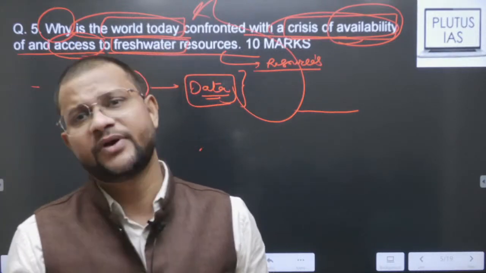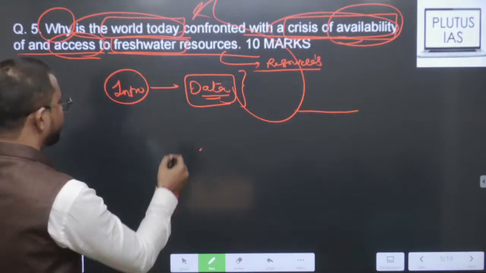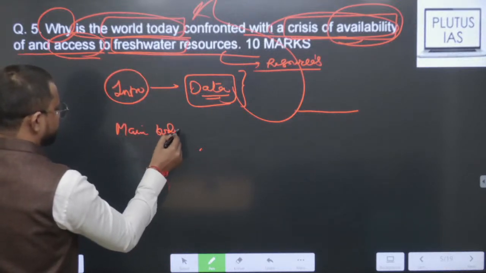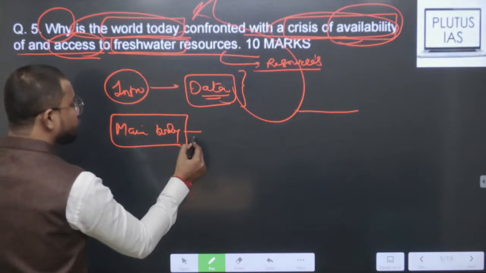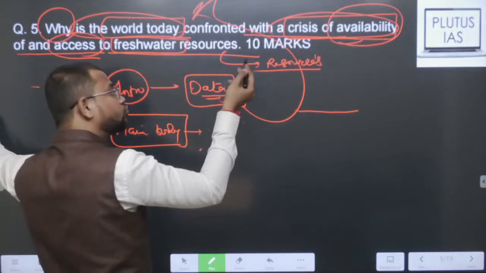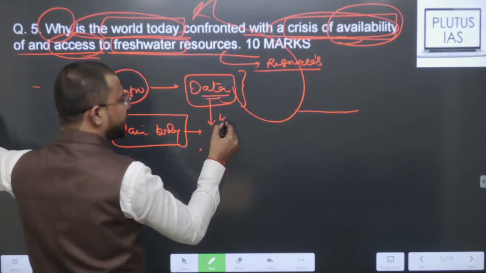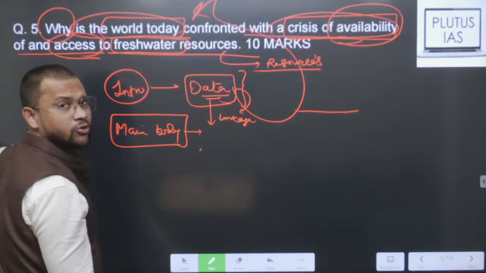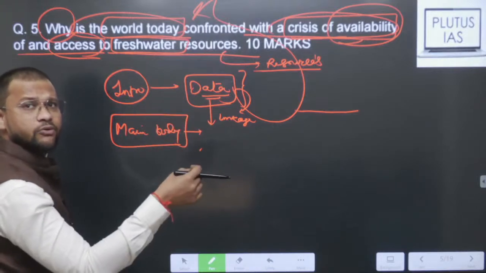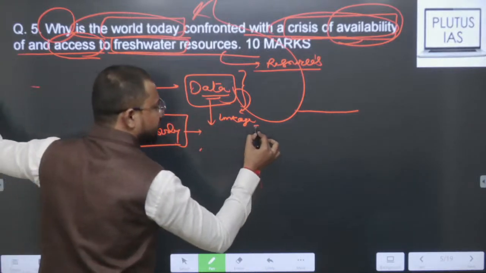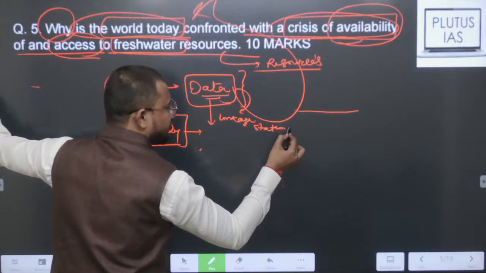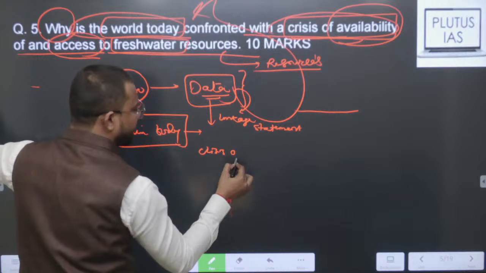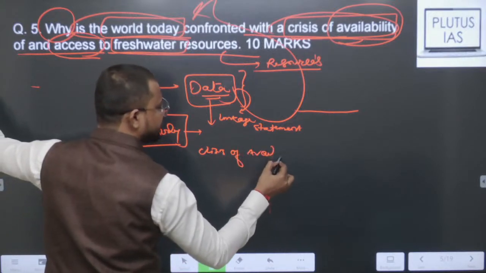Yeah. फिर main body data से start करोगे, then in main body you need to mention there should be a connecting linkage statement. Yeah. Don't abruptly shift to the main body. Try always to have a linking statement there. Linking statement. Then you will be like, why there is a crisis of availability? कि availability की crisis क्या है?